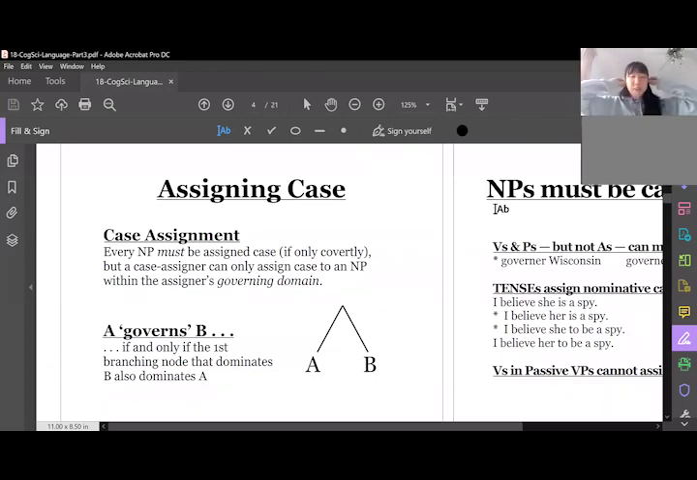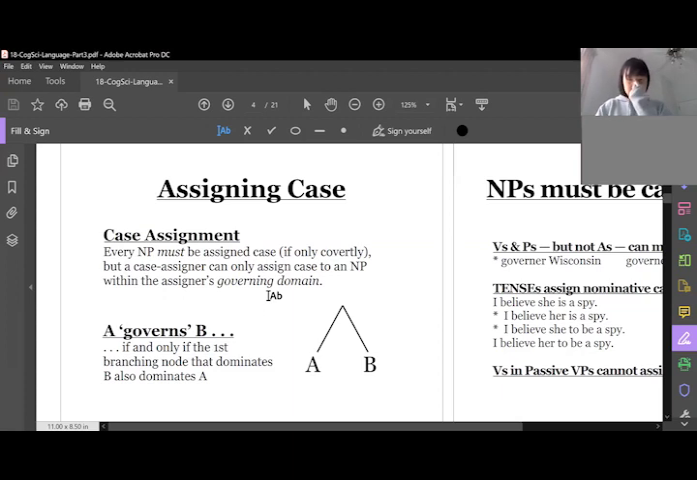So the whole point of case assignment is that you want to assign case to every noun phrase in the sentence. If you're unable to assign case to a noun phrase, that means it's an ungrammatical sentence. What things can assign case? Verbs, tenses, and prepositions. That's basically it. In the sentences we're going to go over, there are no prepositions, but I'll go over what to do with a preposition if you want to.